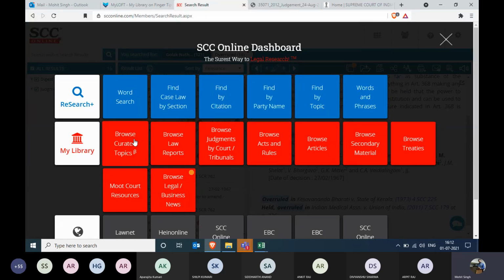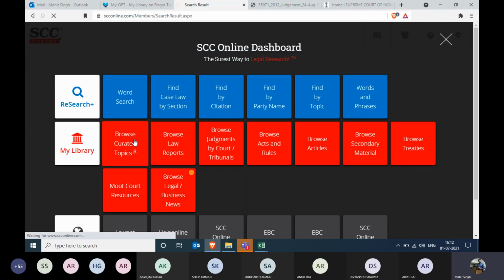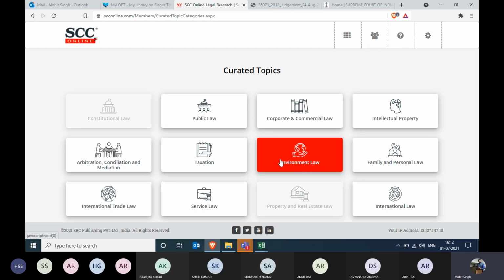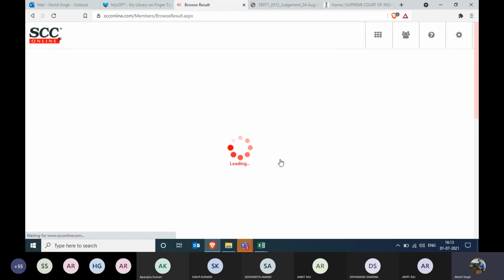The new and the most important tile is browse curated topics. Browse curated topics is a newly added tile through which our editors have added some new topics in it according to your areas of interest. You're all going to be the future advocates of tomorrow, and you're all going to practice in your areas of interest. So for your benefit, we have created a huge list with different topics in it. For an example, even if some of you go with the environmental law, you still find enough information from the environmental law topic as well. So we click on the environmental law.